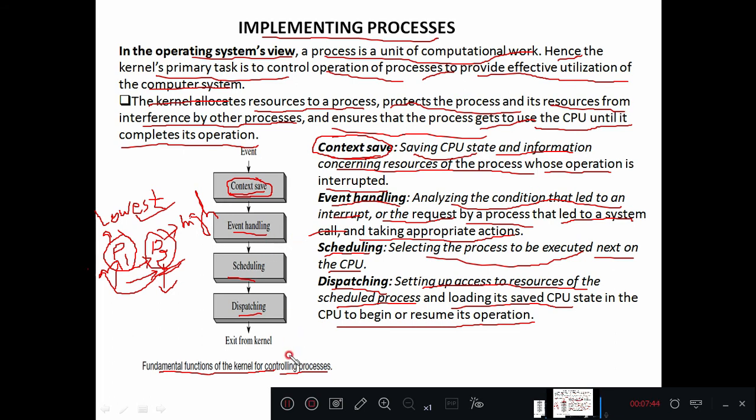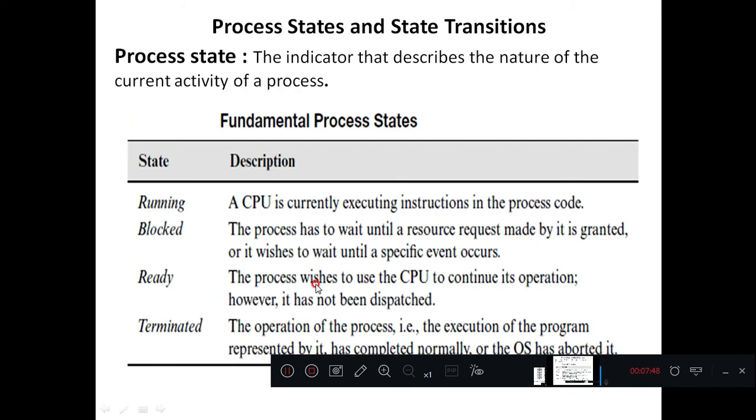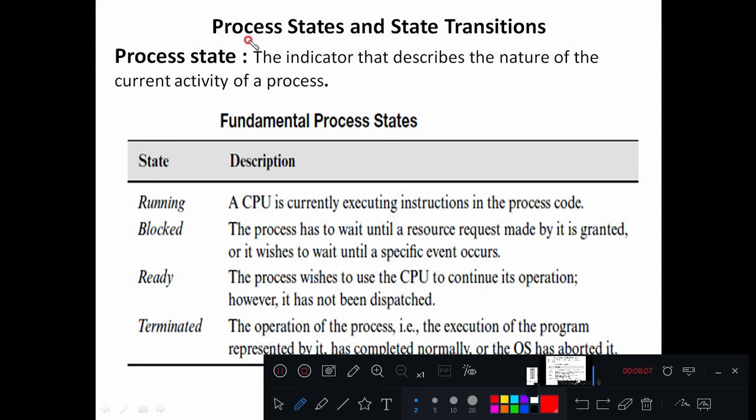So moving to the next slide, we will see what are the different states of the processes, right? Depending on how complex you want to make that process state, it will have 4 to 6 states. First we will see these different process states, and the state transitions. State transitions we will see later in the subject.